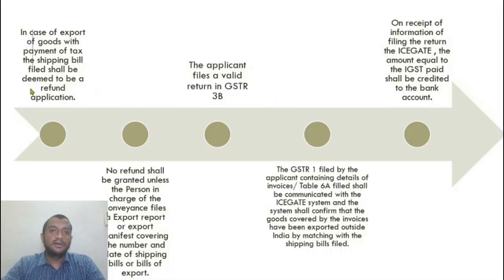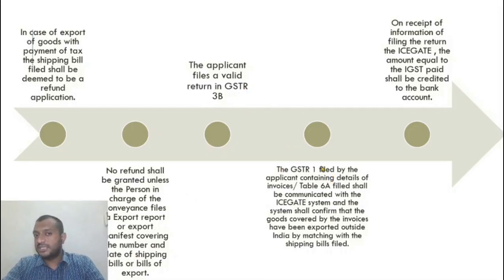What is it? First, file a shipping bill or bill of export. So that is treated as the refund application. Next, the person in charge of the conveyance has to file an export report or export manifest covering the details of the shipping bill and shipping bill number. Next, the applicant files GSTR 3B.